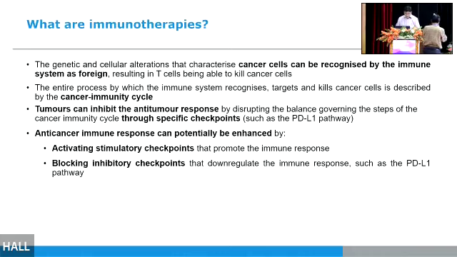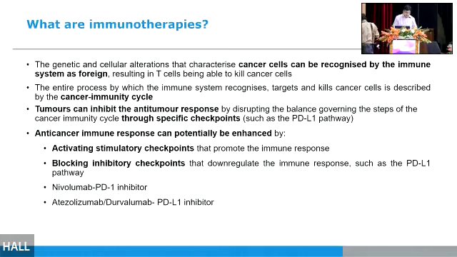Tumors can overcome this by disrupting the balance governing the steps of the cancer immunity cycle, through specific checkpoints called immune checkpoints. So what we want to do is that the anti-cancer immune response can potentially be enhanced by activating the stimulatory checkpoints or by blocking the inhibitory checkpoints. These are the ones which are in use.